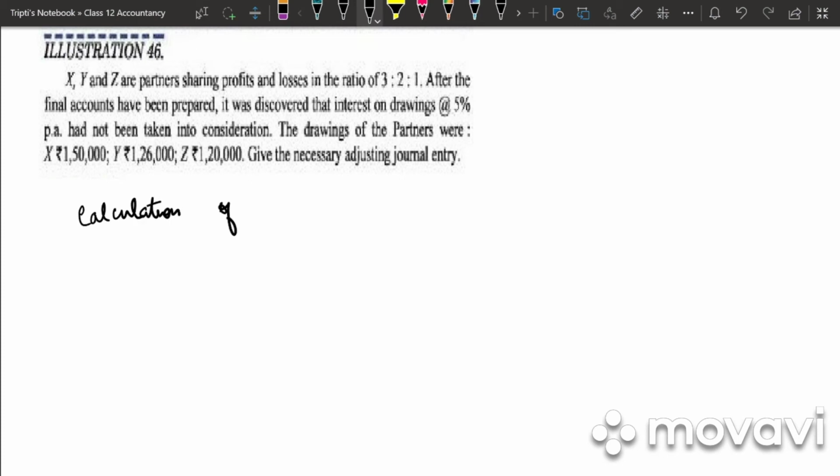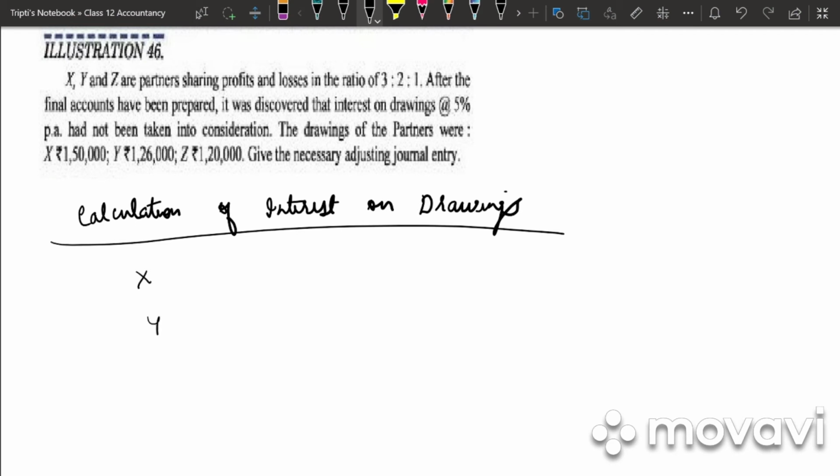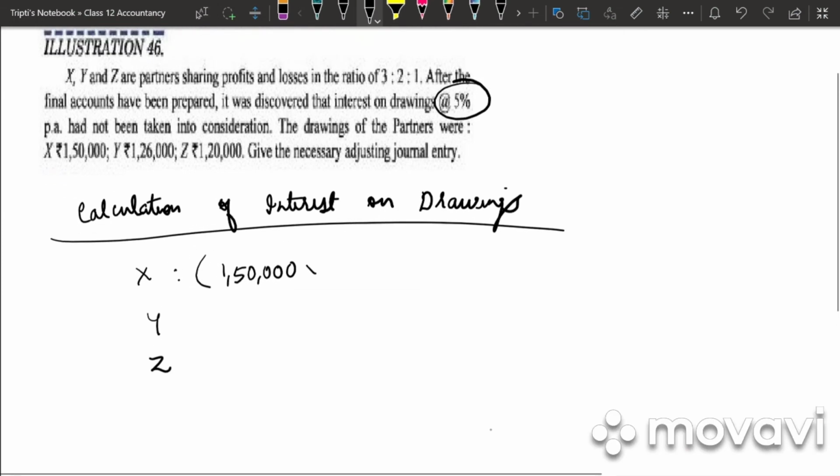So write down calculation of interest on drawings. We have X, Y, Z. What is the drawings of X? 1,50,000. And what is the percentage? 5%. Into 5 by 100.